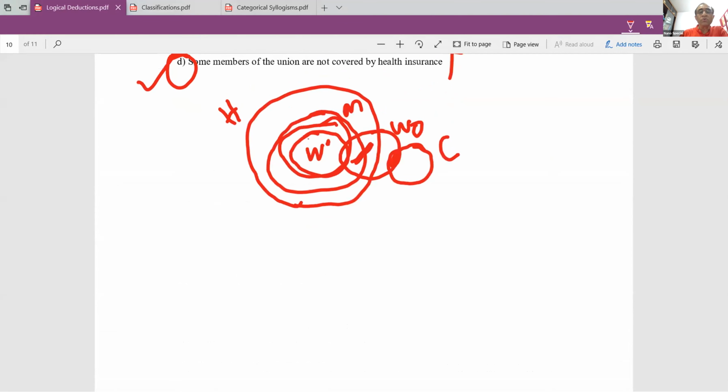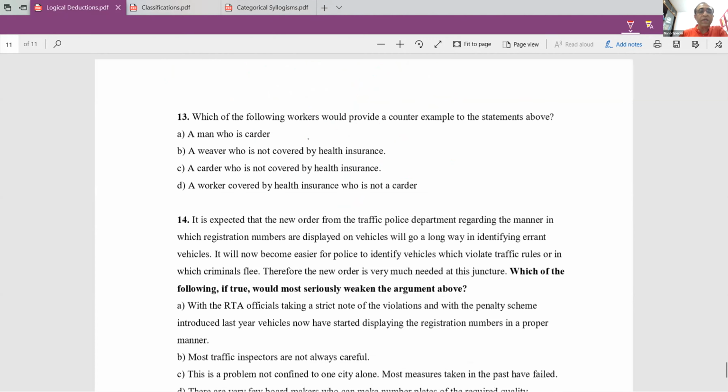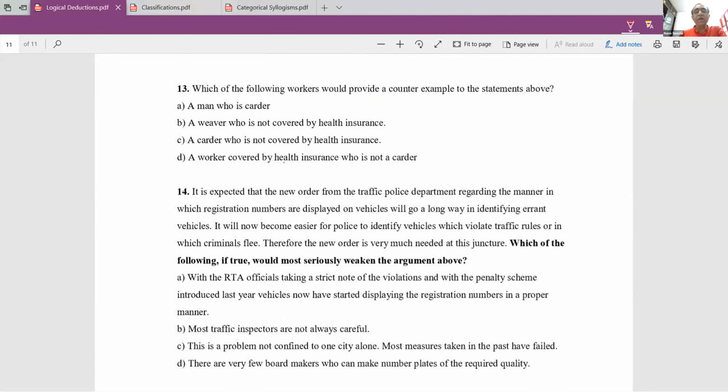So the statement is a worker covered by health insurance who is not a carder. Okay, so this is a counter example to whatever is given here, and therefore the answer is D and not A, B, or C.